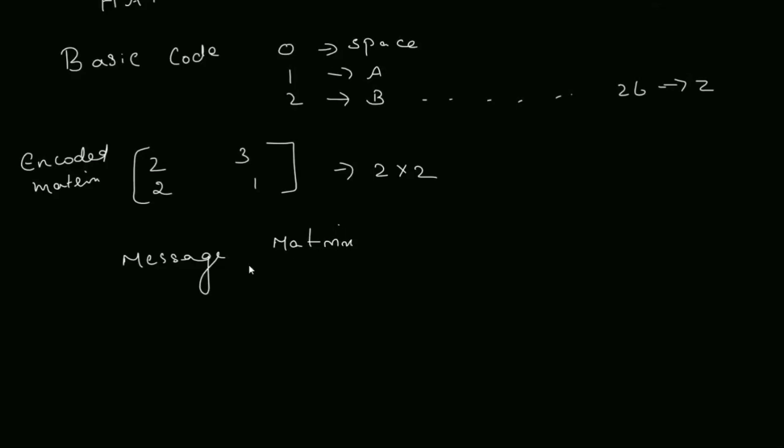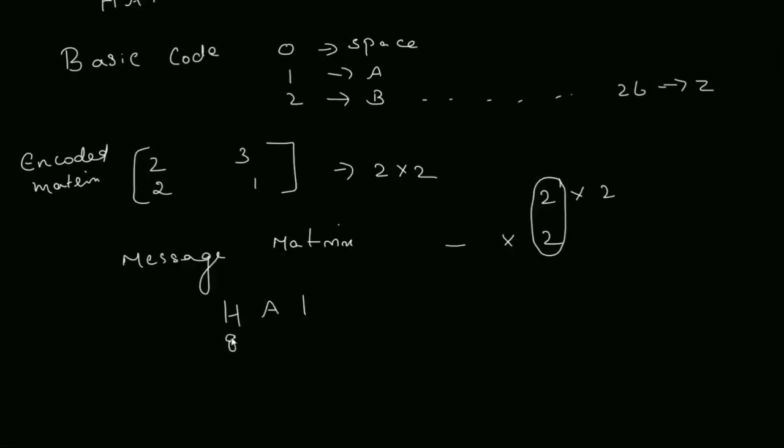The message matrix should be of order dash into 2, because your encoded matrix is 2 by 2. If you have to multiply, these should be equal. I am going to pre-multiply; I can either pre-multiply or post-multiply. So the number of columns should be 2. I have taken the word as HAI.